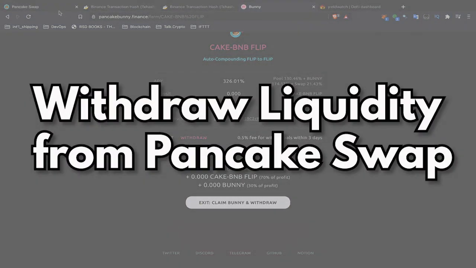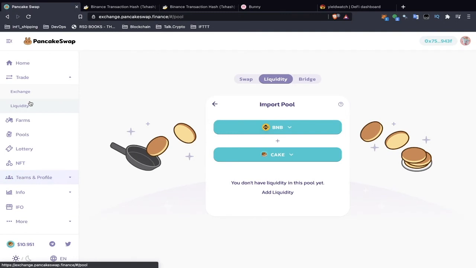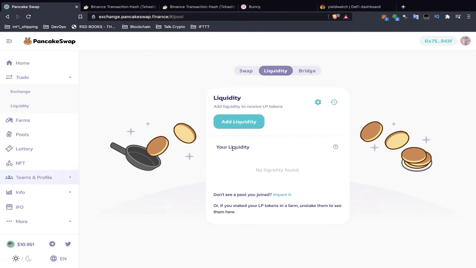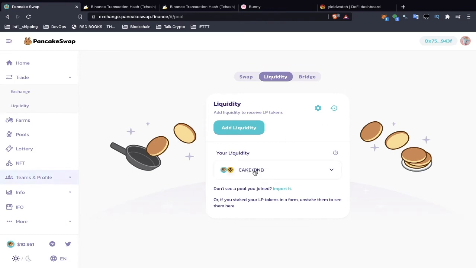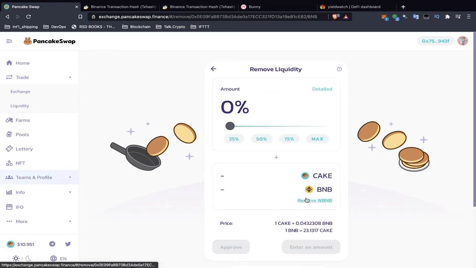I'm going to go back to PancakeSwap, back to liquidity. And you can see I have Cake BNB. So I can now remove that liquidity.